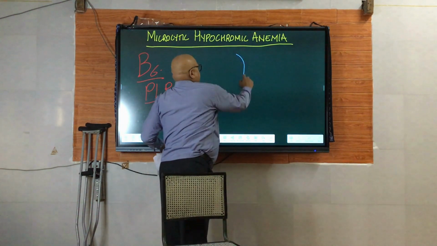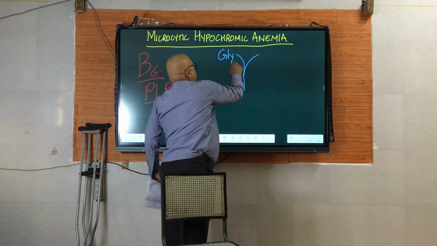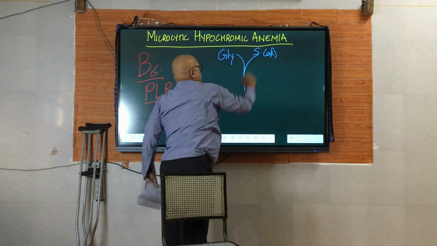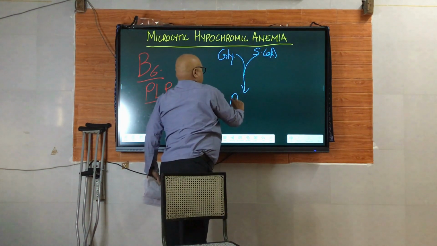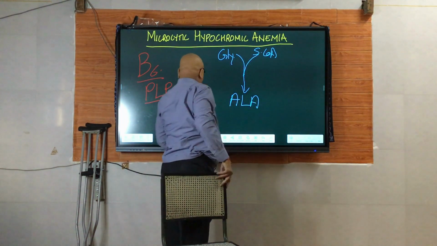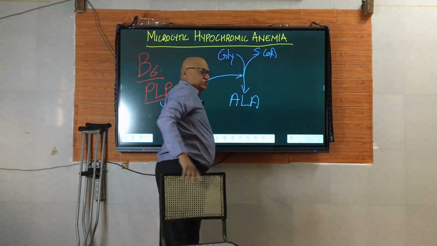The reaction is something like this: the smallest amino acid glycine and an intermediate of the TCA cycle, succinyl coenzyme A, condense together to form ALA, delta aminolevulinic acid. And ALA synthase is the enzyme for this reaction.